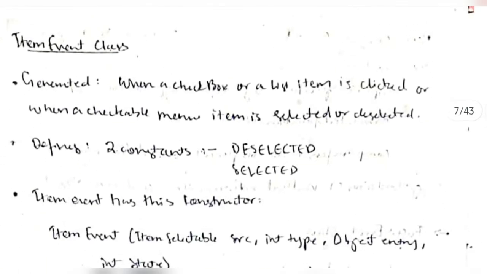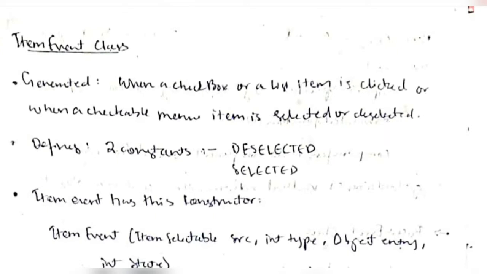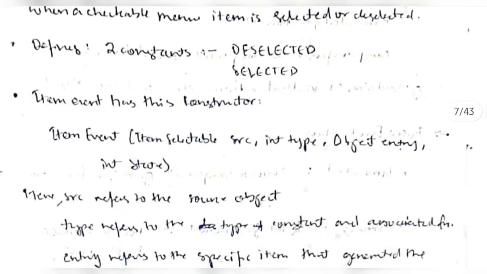The next one is the item event class. The item event class is for the checkboxes and the buttons, where you have many options, right? In Google Forms and all, we have to choose one option among these. So those things will be handled by the item event class. It is generated when a checkbox or a list item is clicked, or when a checkable menu item is selected or deselected. So there are two options here, select or deselect. The constructor will be as follows: the source, the type, the object on which the function is being performed, and the state, meaning selected or deselected.